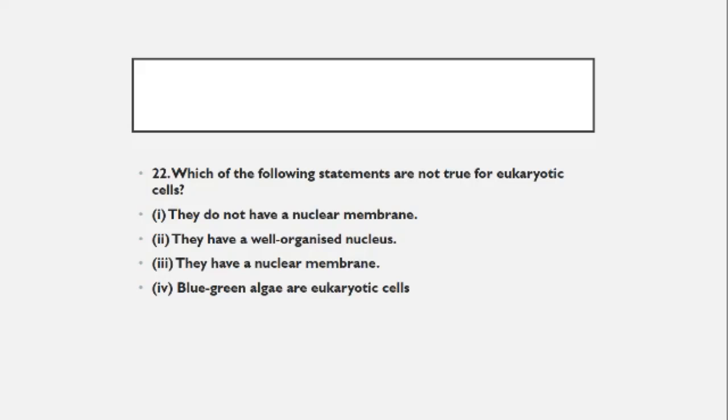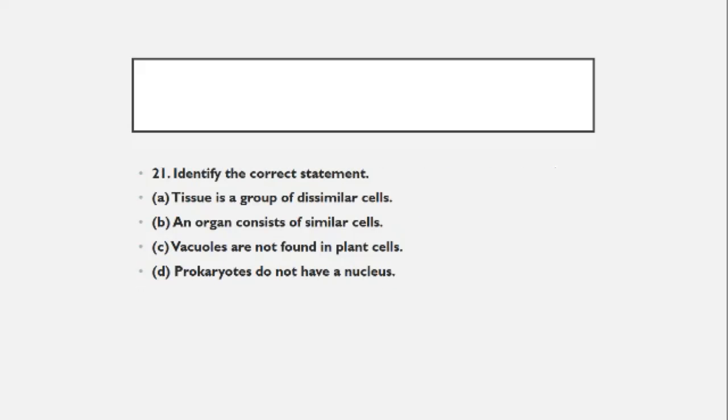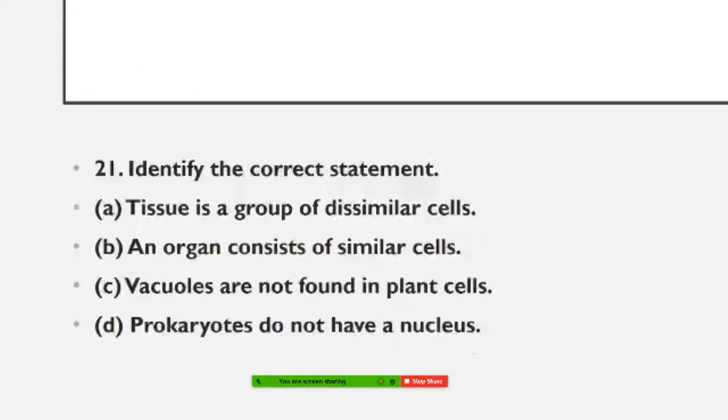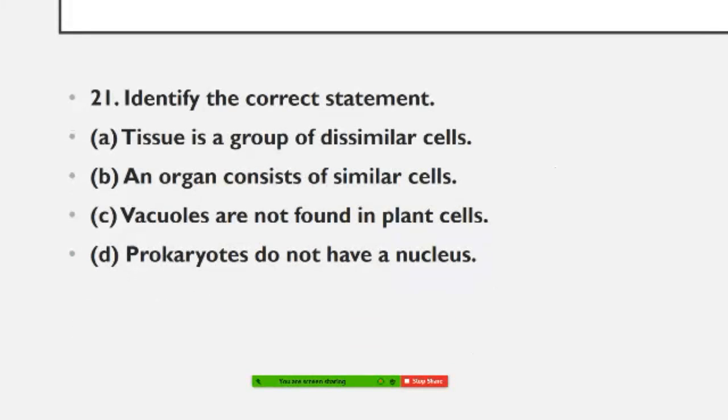Which of the following statements are not true for the eukaryotic cell? So your answer for this question, identify the correct statement. So correct statement, you write it down very fast. Tissue is a group of dissimilar cells. An organ consists of similar cells. Vacuoles are not found in the plant cell. Prokaryotes do not have the nucleus.